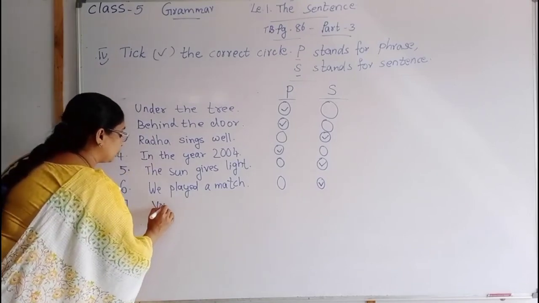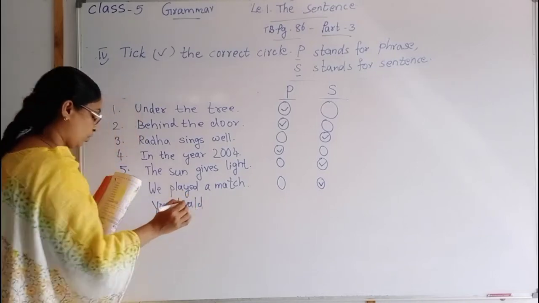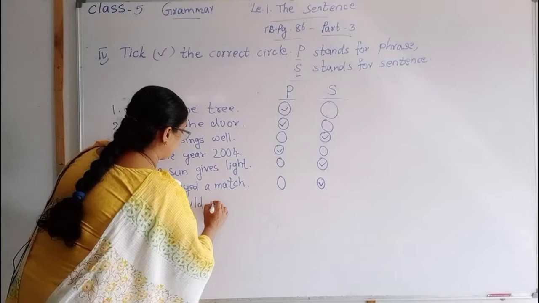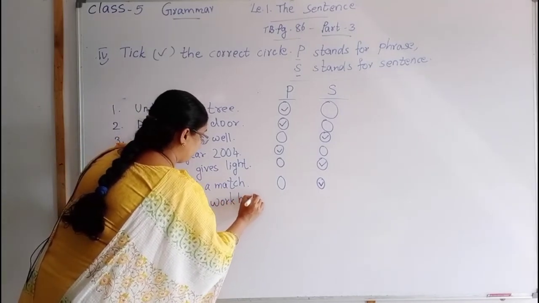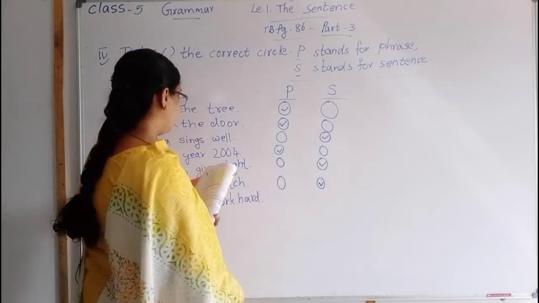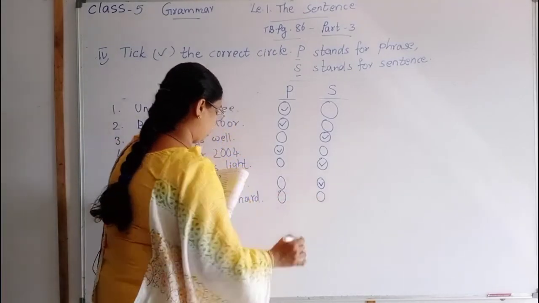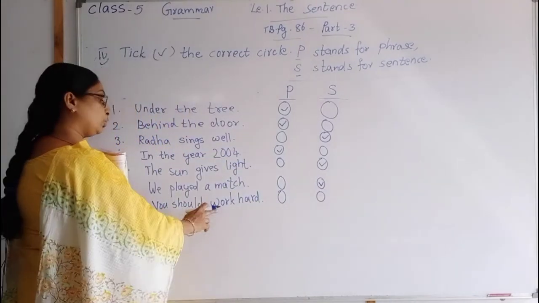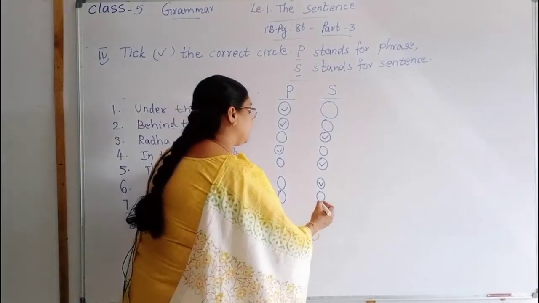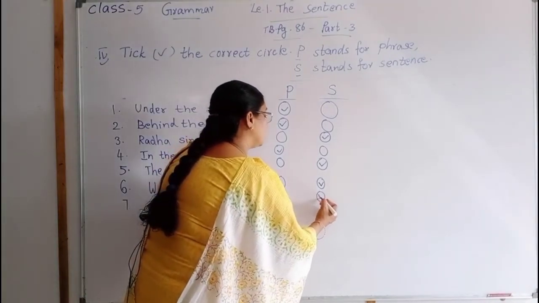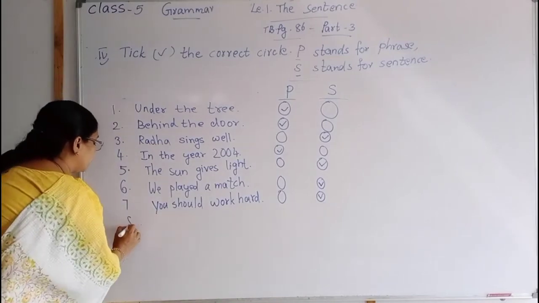You should work hard. Two circles are there. You should work hard. Yes, that is a sentence. We are getting the correct meaning. That is a sentence. Tick there. Then next, number 8.